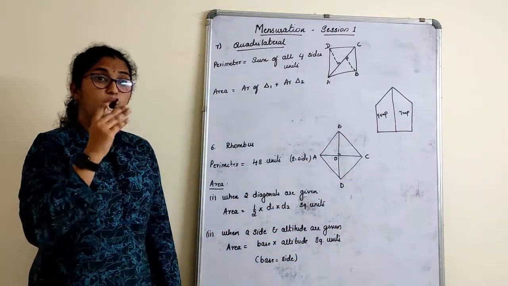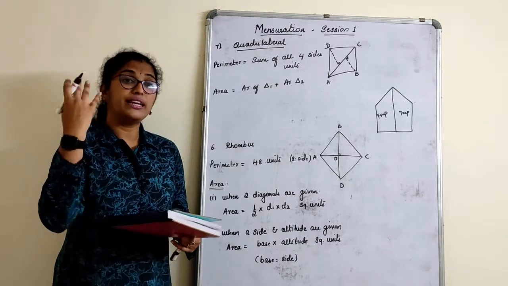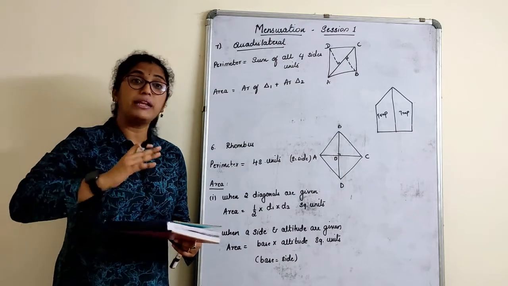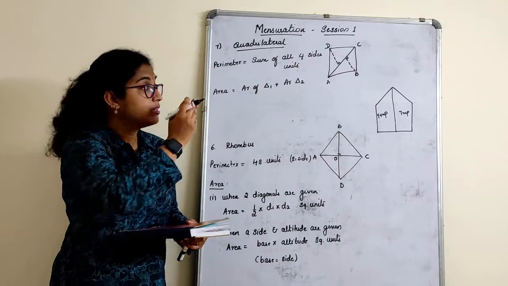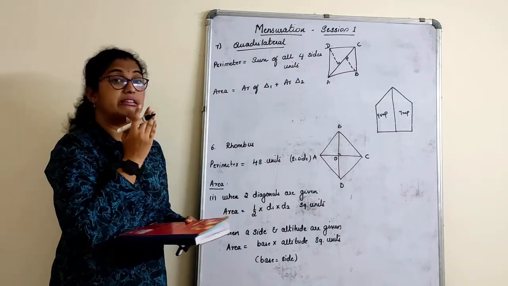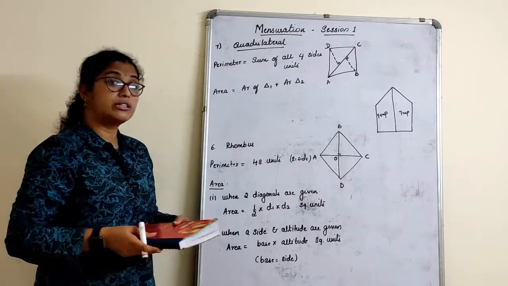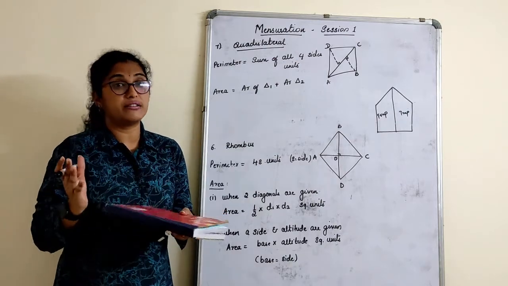That means when a polygon is given which has more than 4 sides, we divide it into different plane figures, a combination of plane figures. Triangle and a rectangle, trapezium and a trapezium, like that. With that, we can find the area of any given polygon. So the area of a polygon can be found just by dividing it into as many plane figures as possible.